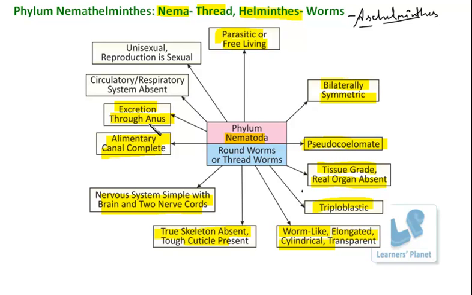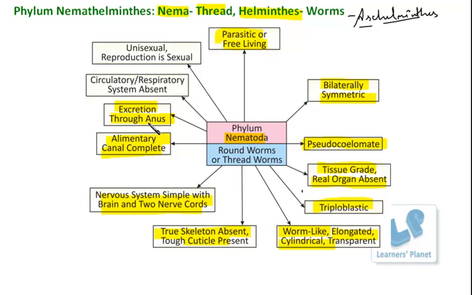So in these organisms, the excretory organs are present, but they are definitely not so well developed as in the higher organisms. So here the osmoregulation, that is water balancing and the maintenance of ionic concentration in the body, is maintained by those excretory glands and the excretory canals. So in addition to the anus, the waste is also eliminated through the excretory pore.